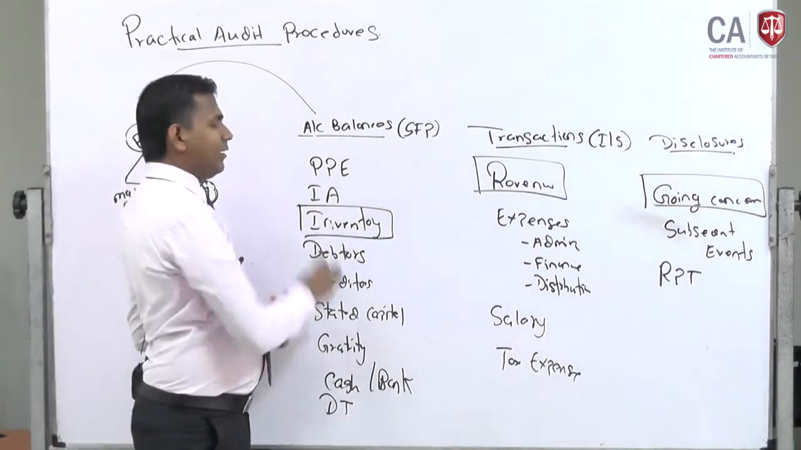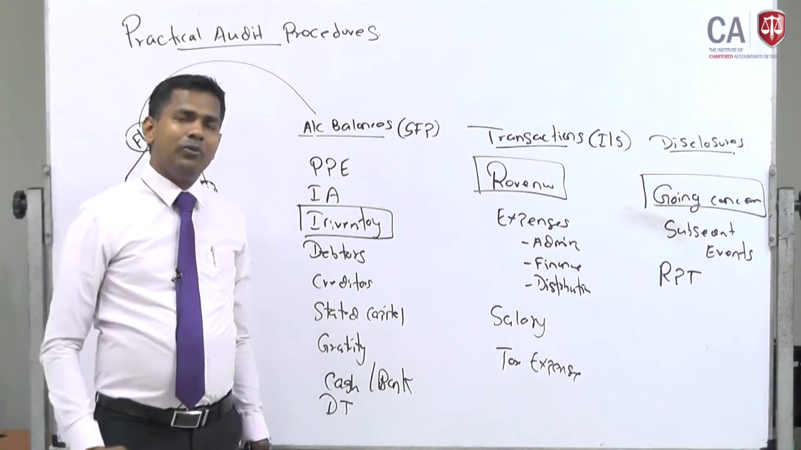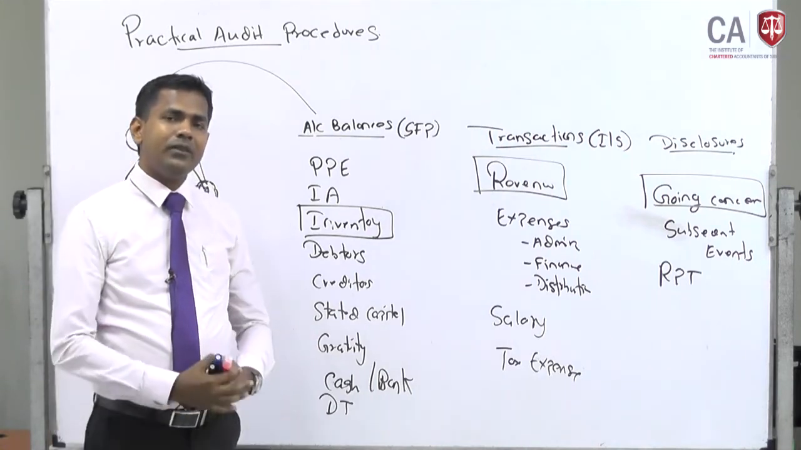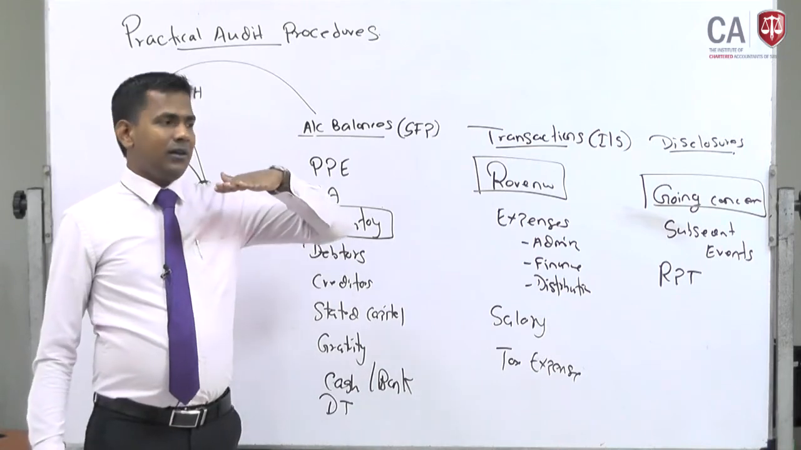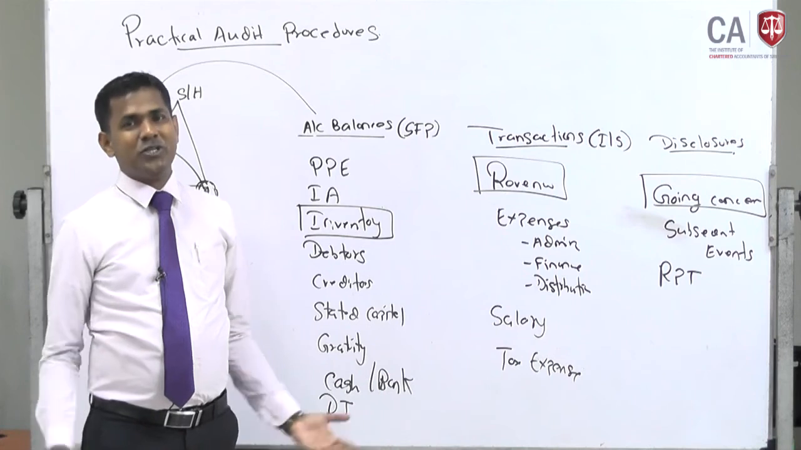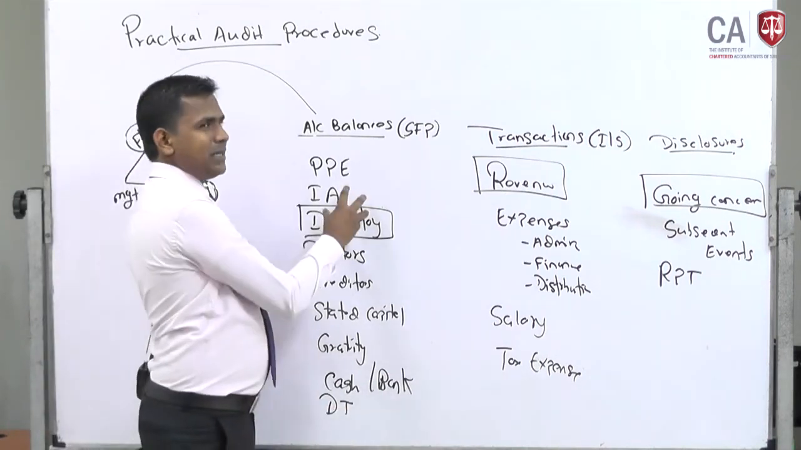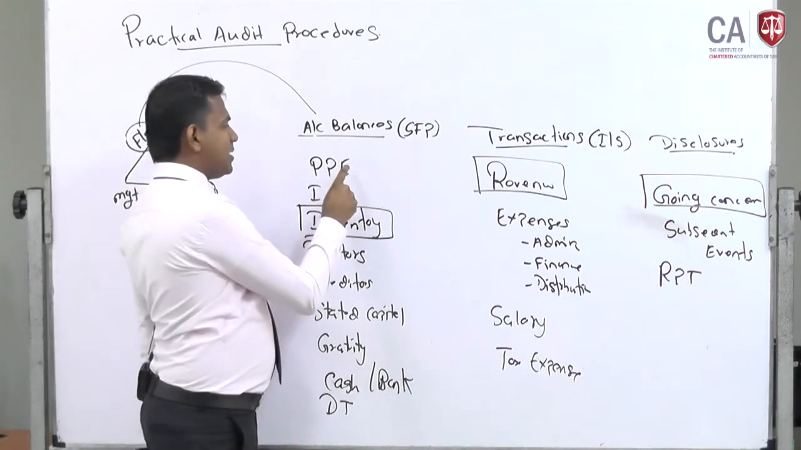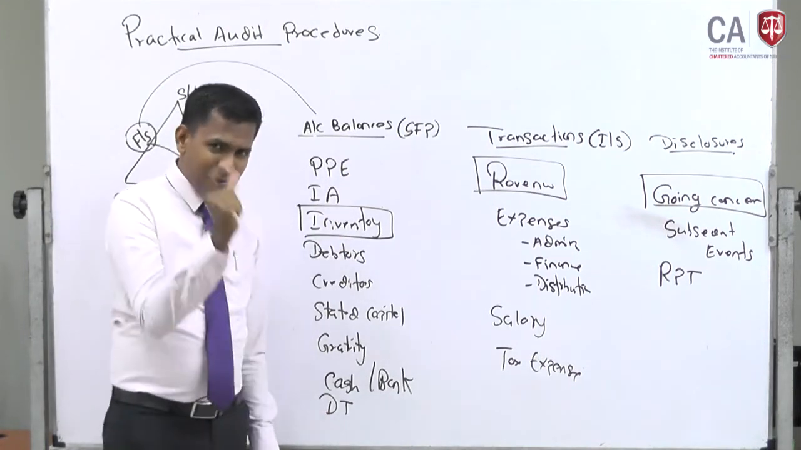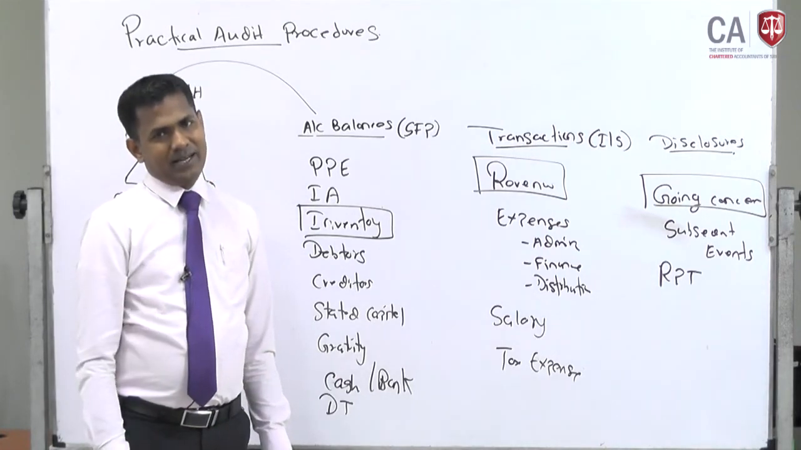Now there is a land. What will you do for land? What can you do? Check the land deed to ensure the ownership. But always remember one more thing, when you are doing the audit procedures, you are not doing the audit procedures for these line items, but you are doing the audit procedures for assertions of each item, right?